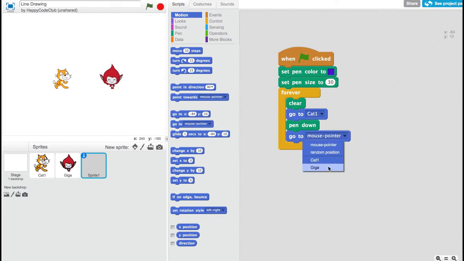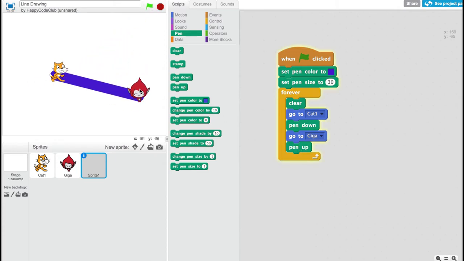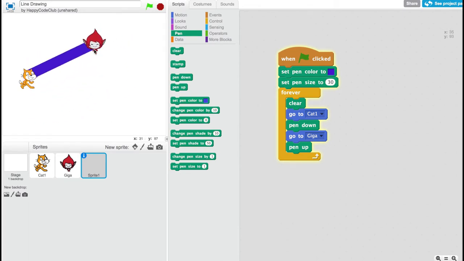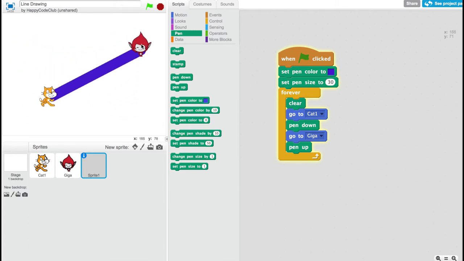We then end the loop by making sure the pen is up so it won't draw any more until the loop starts over again. And there we go! A continuous line is drawn between both characters no matter where they move. Every frame, a line is drawn going to both characters and quickly being erased to draw a new line over and over, giving the illusion of a moving connecting line.